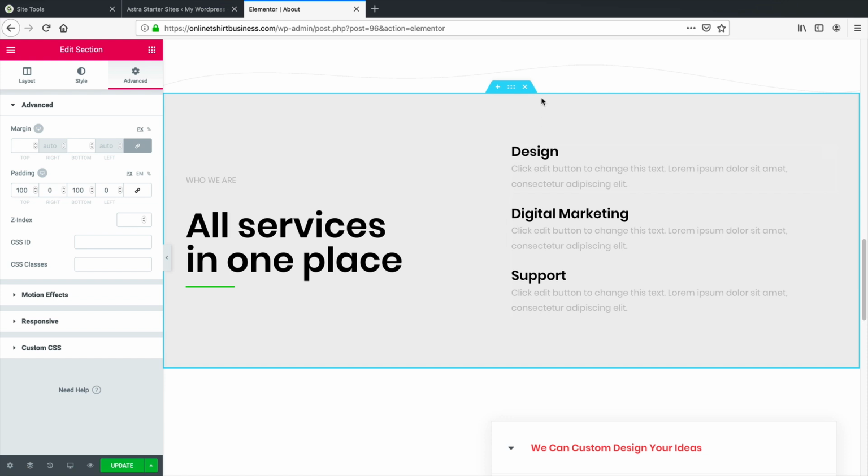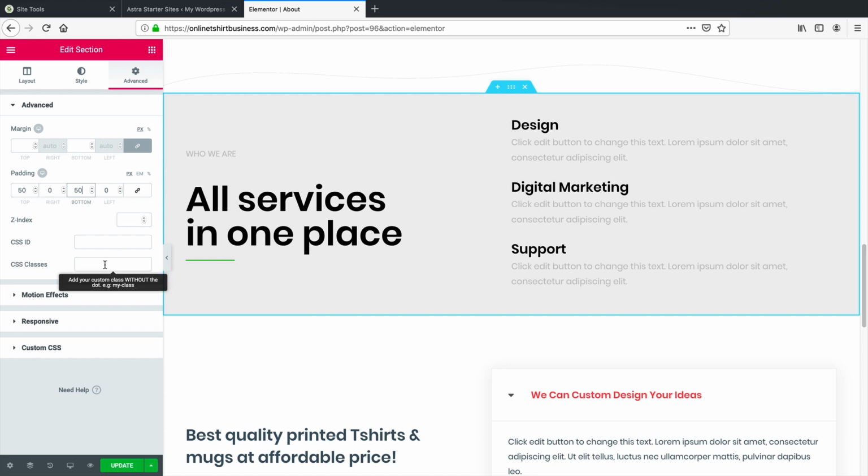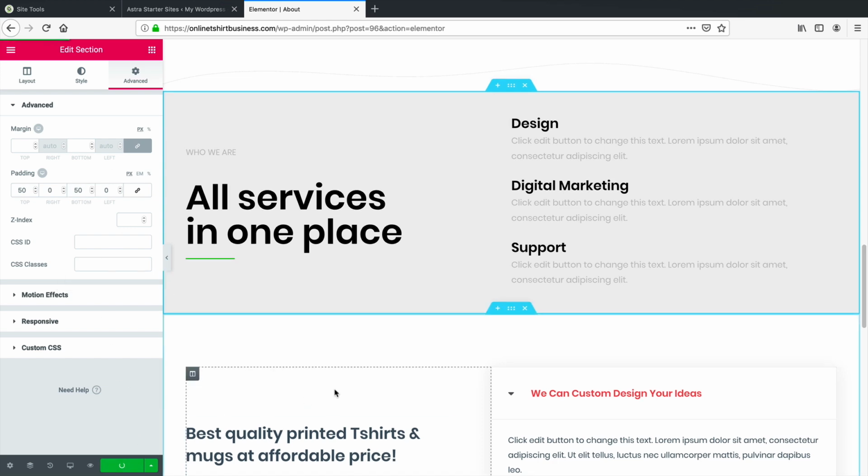Also, if you want to make these bigger, so for example, the space right here, under the advanced section, there is something called padding. So for instance, I want less space, so I'll put 50, and now you see right here, the space is smaller. So 50 pixels, that's basically what it's referring to. And then I'll click on update as well.